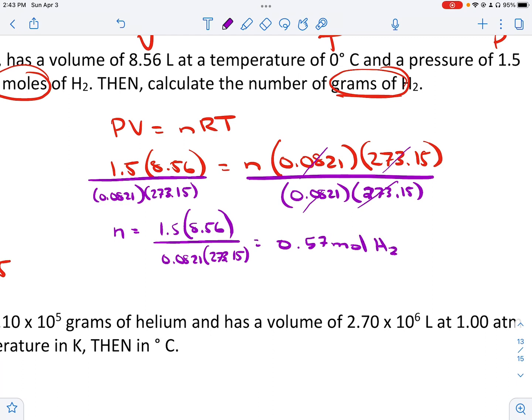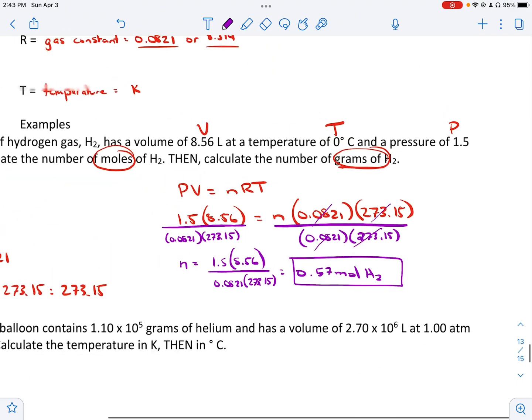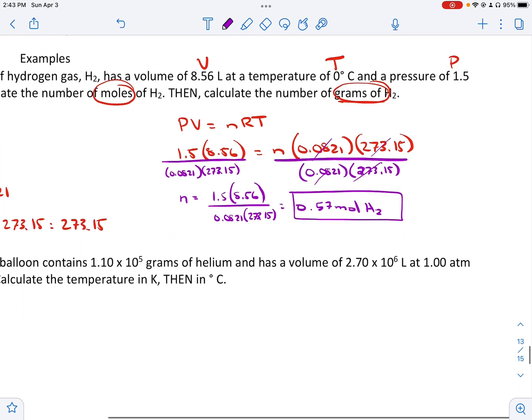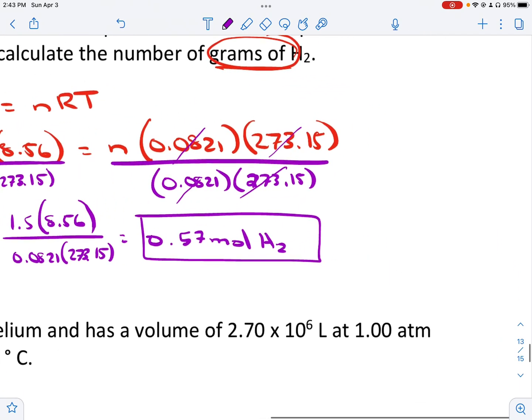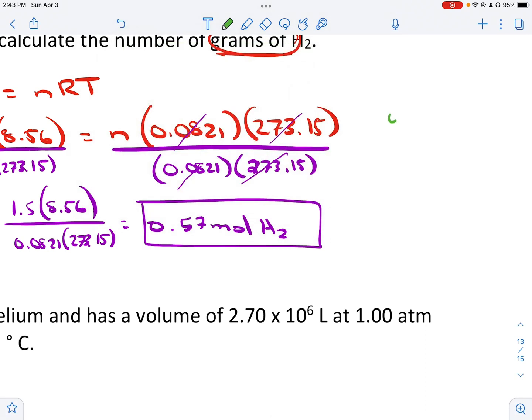So that's our first step. The first step says to find moles, but it also asks us to take that to grams. To get to grams, we multiply by molar mass. We have 0.57 moles of H2, and we want to convert that to grams.